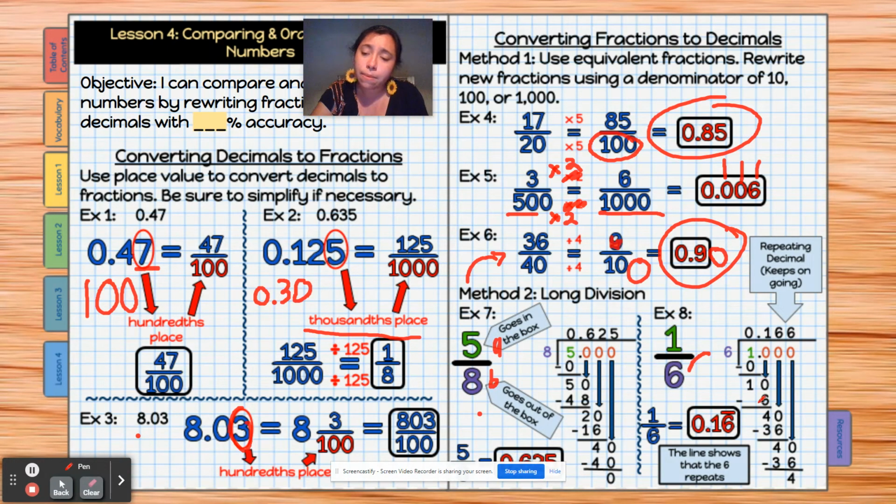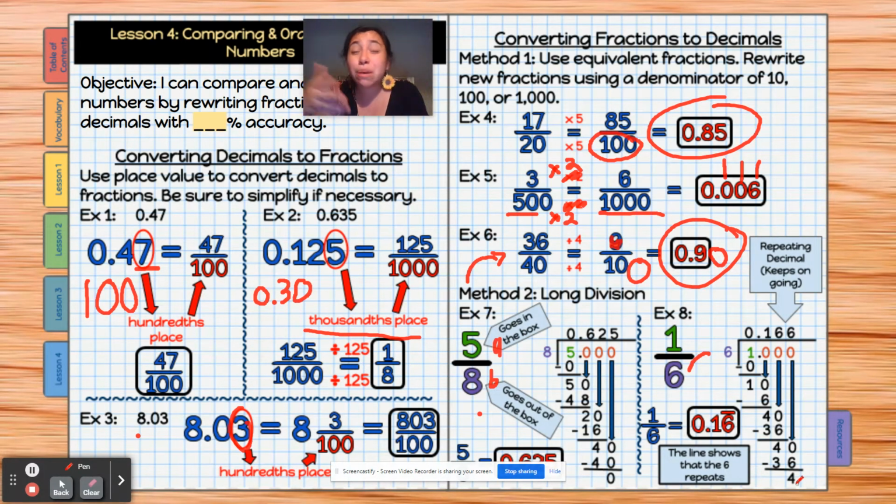That's 1. Minus 6 equals 4. Bring down another 0. So we add an extra 6, right? 6 times 6 is 36. 40 minus 36 equals 4 again. We add another 0. 40 minus 36 is 4.